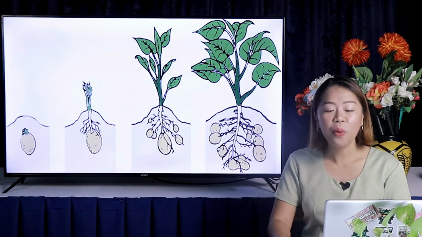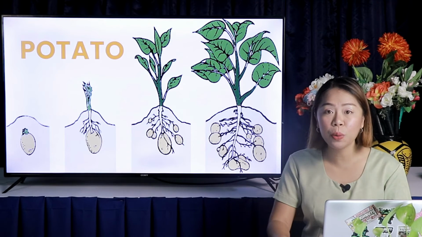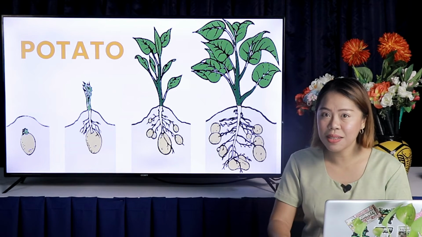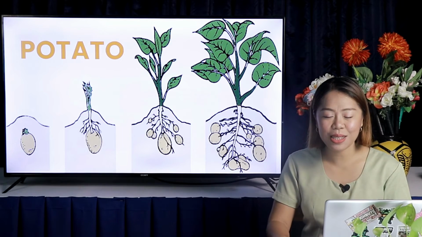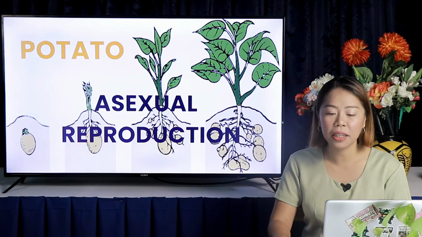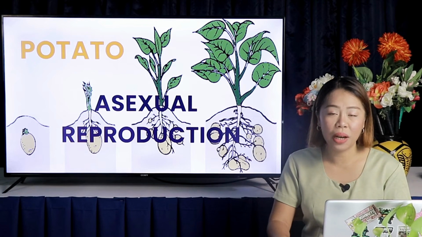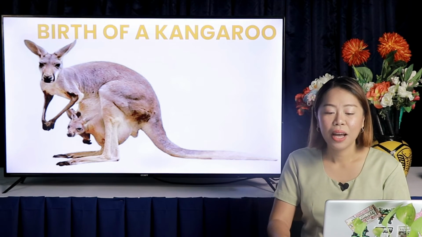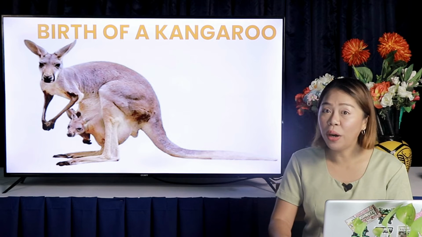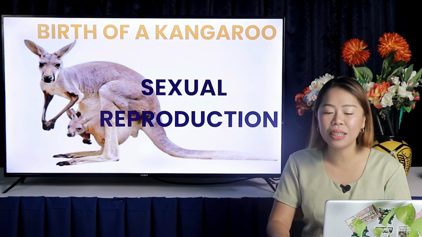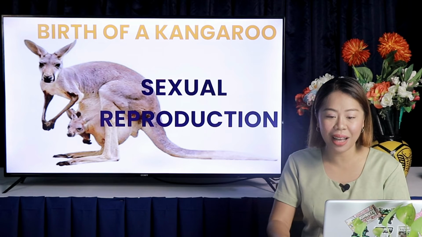Number 4, we have an example of a tuber called potato. What is your answer? Correct again. It is under asexual reproduction. One parent was involved. Finally, a member of the marsupials. Birth of a joey or a kangaroo. Great job! The answer is sexual reproduction.